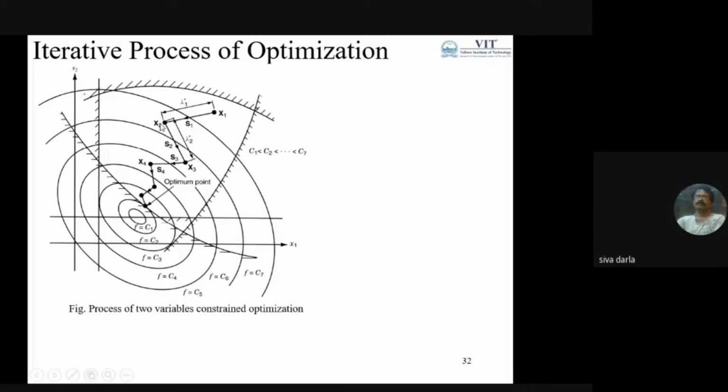Okay, once we have x2, which is better than x1, I can update the position of the search process to x2. From x2 I have to find the best direction, and out of this best direction, I need to find the best step, the length of the direction. Again, I'm using a single variable objective function in lambda. I want to find this function of lambda as a single variable objective function, and then we apply the methods related to single variable objective functions.